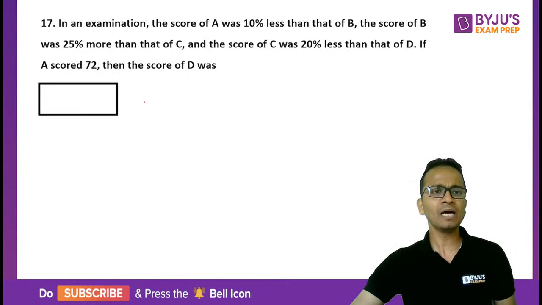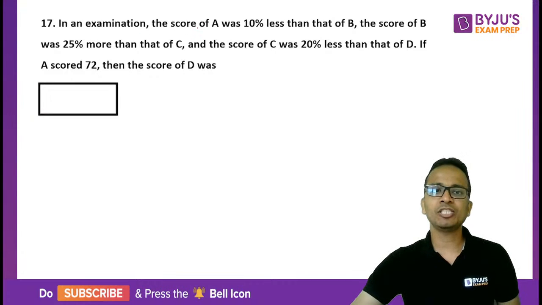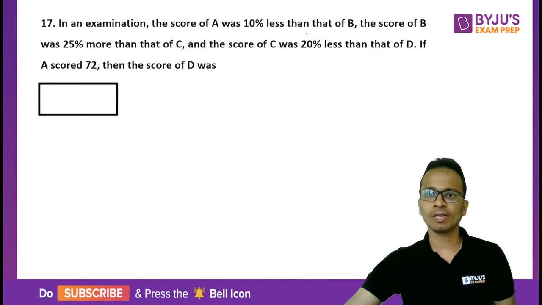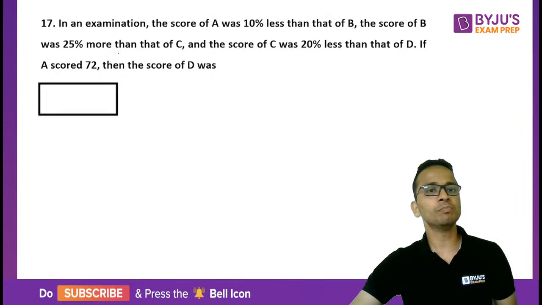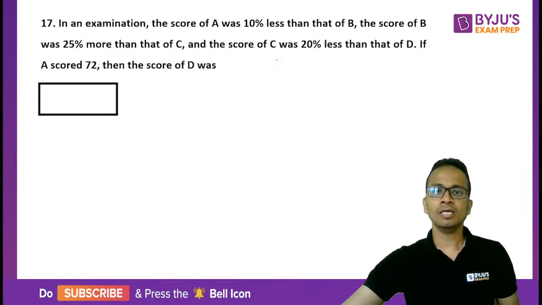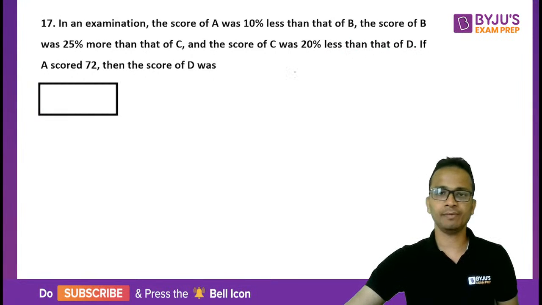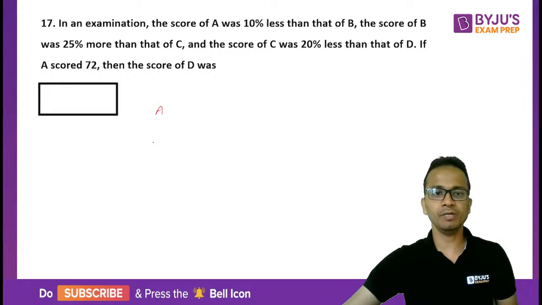Okay. Question says that in an examination, the score of A was 10% less than that of B. The score of B was 25% more than that of C. C was 20% less than that of D. Okay, so A, B, C, D, there are 4 people.